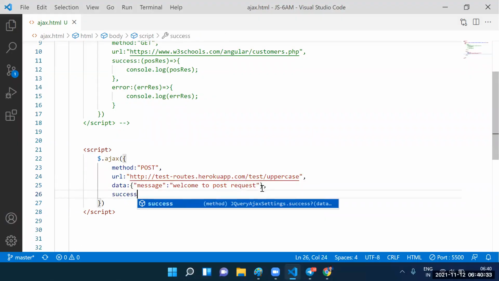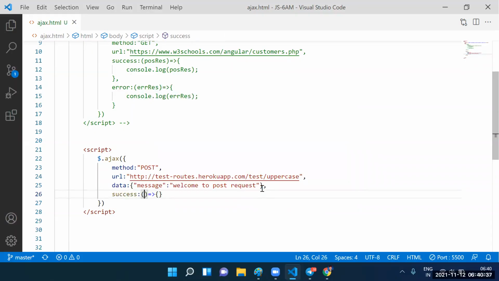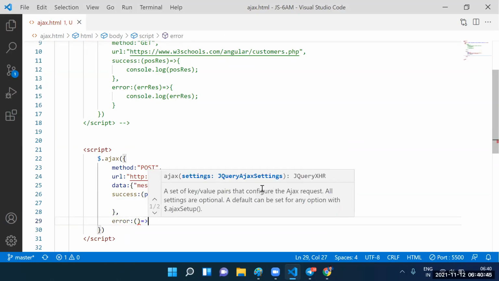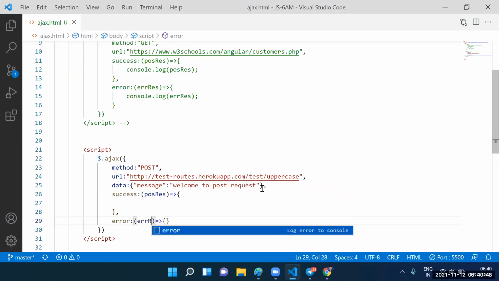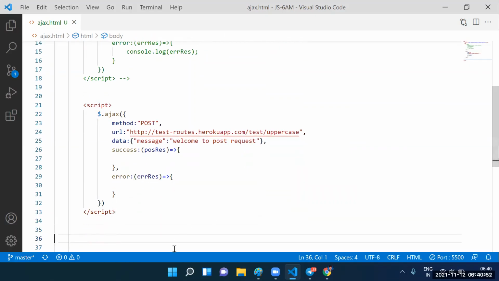Go to see this one here. If the asynchronous call succeeds, which response are we getting? Positive response. If the asynchronous call fails, automatically we are getting another response. Which response are we getting? Error response. If the asynchronous call succeeds, we get the positive response. If it fails, we get the error response here.